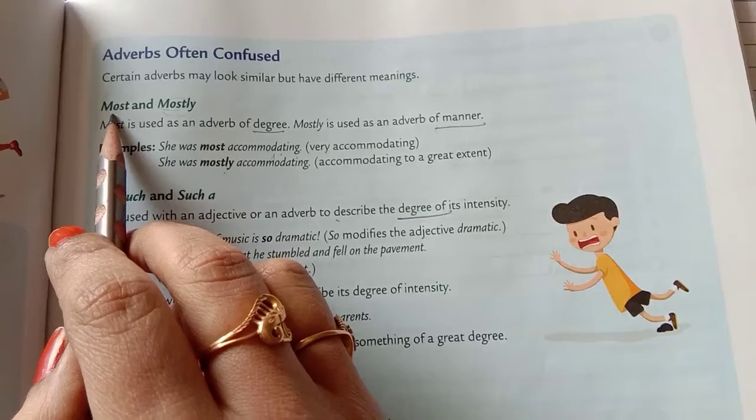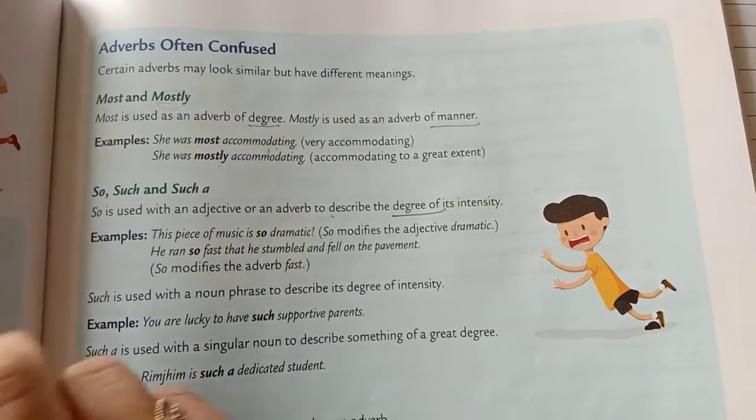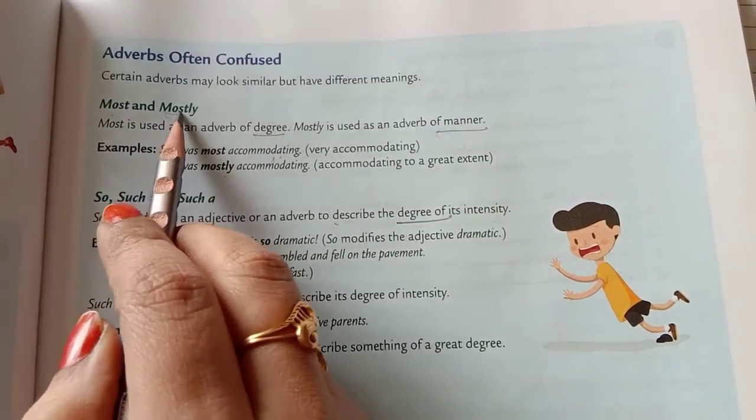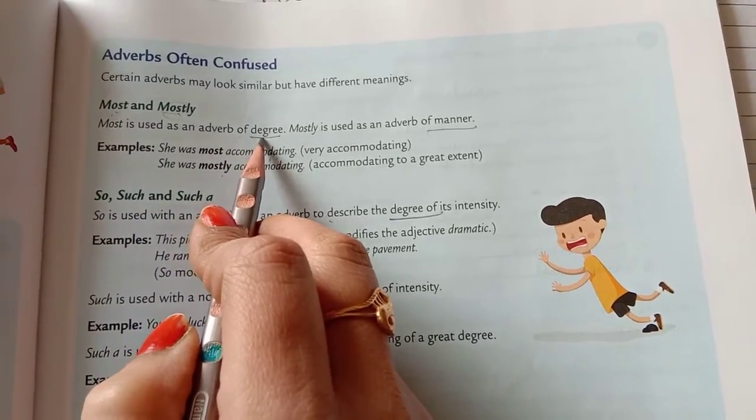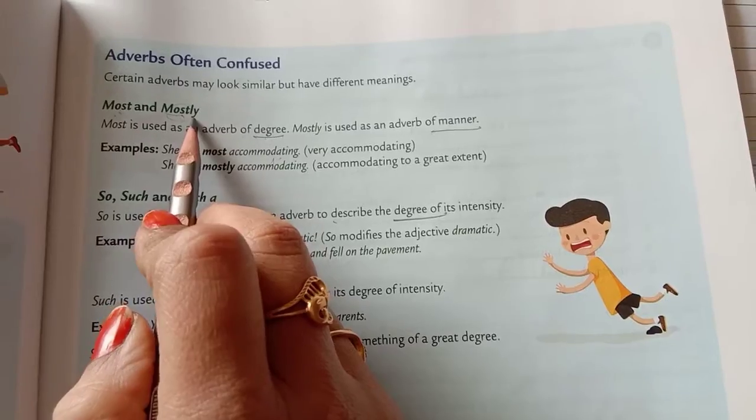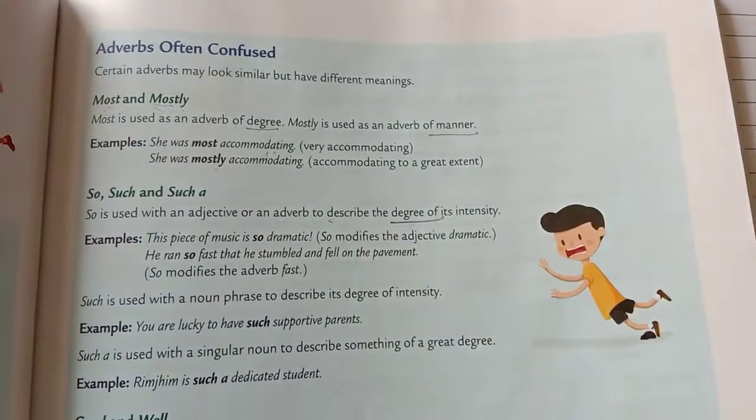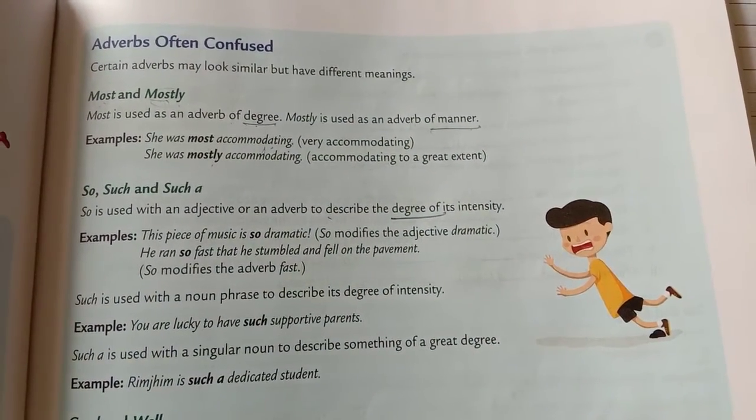Okay. So now that you've understood the degrees of the adverbs, the degrees of comparison, let's quickly go through some adverbs that might be confusing at times. For example, most and mostly. So most is used as an adverb of degree, whereas mostly is used as an adverb of manner, which is describing how an action is being done.